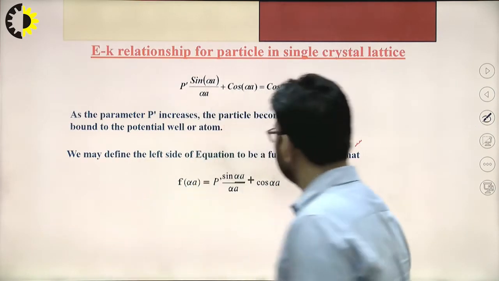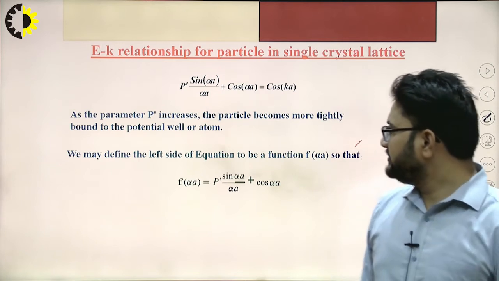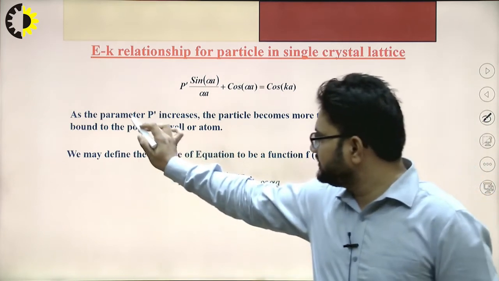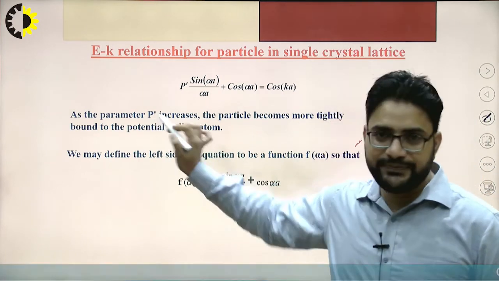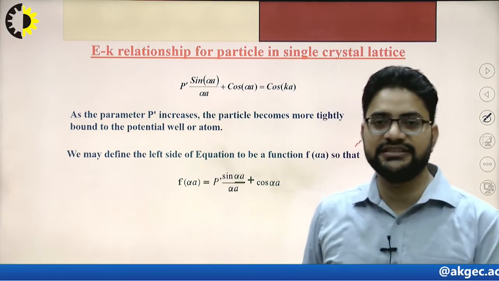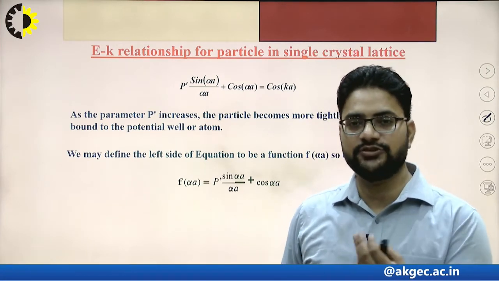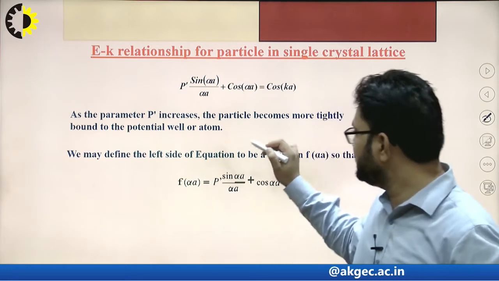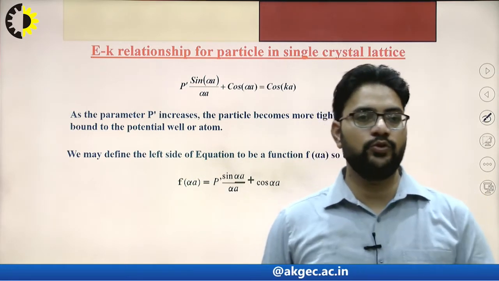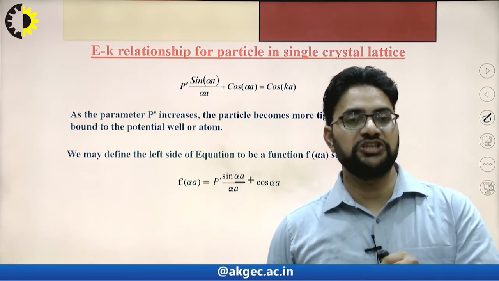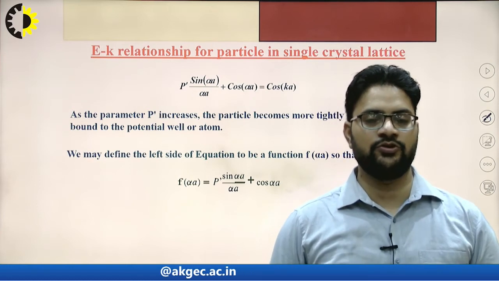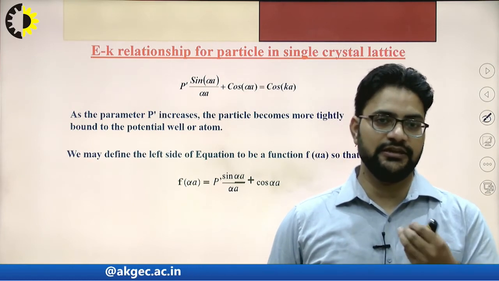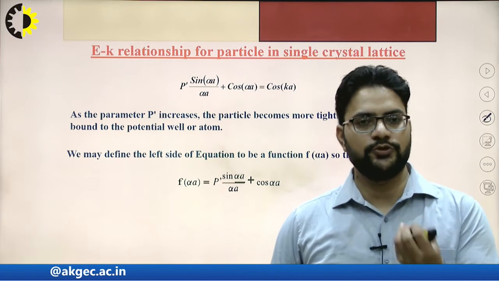Now if we see carefully, if this p, or you can say p dash, is increased, it means that the particle will become more tightly bound to the potential well, or you can say it will be more tightly bound to the atom.